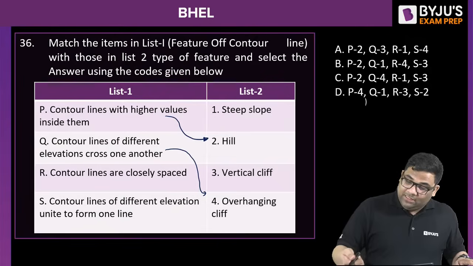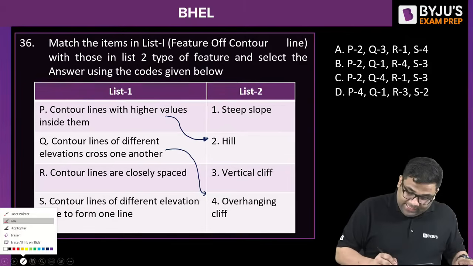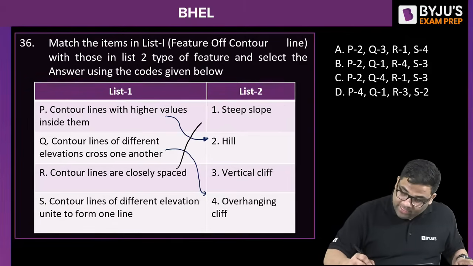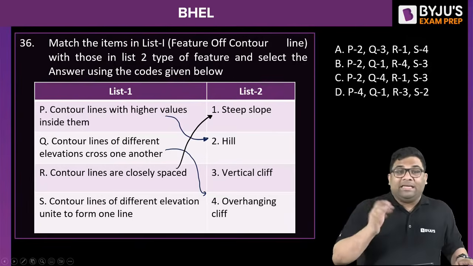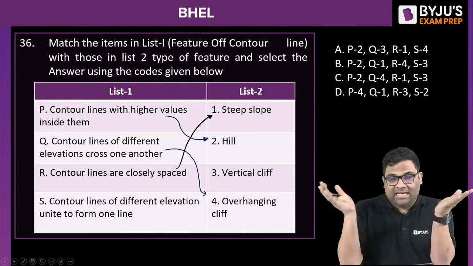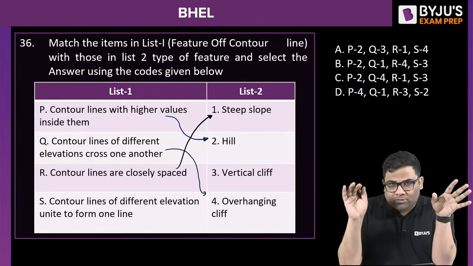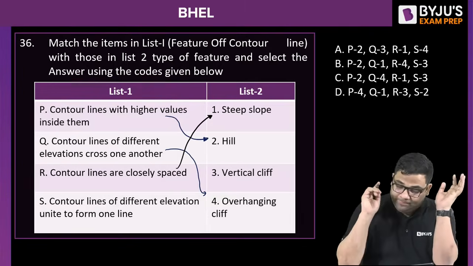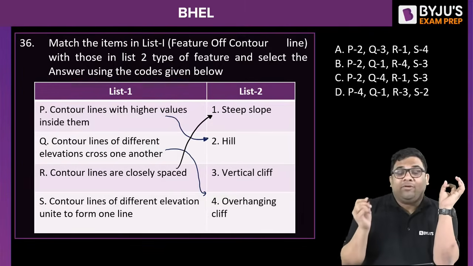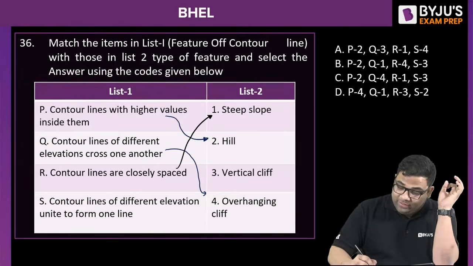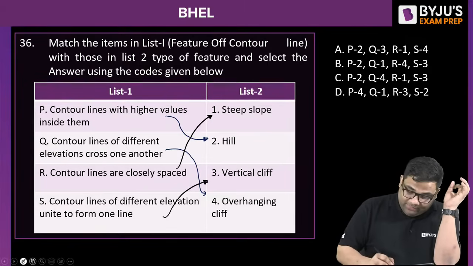And when the contours are closely spaced, that indicates what? Steep slope. If the spacing is high, then the slope is not steep, it is mild, right? And when the contours unite to form one line, that is what? Vertical cliff. That is a vertical cliff. Why?